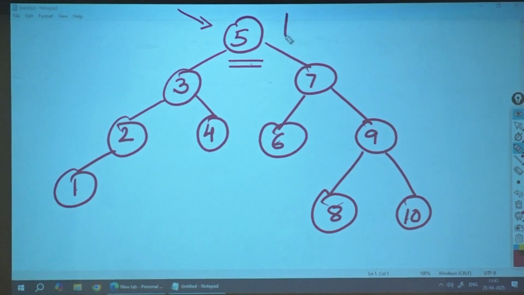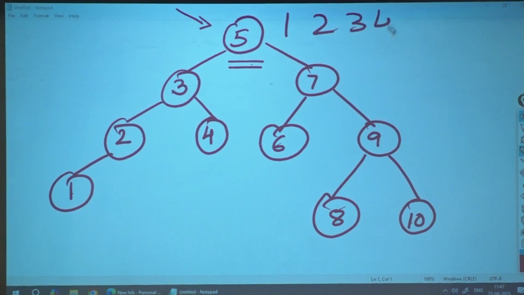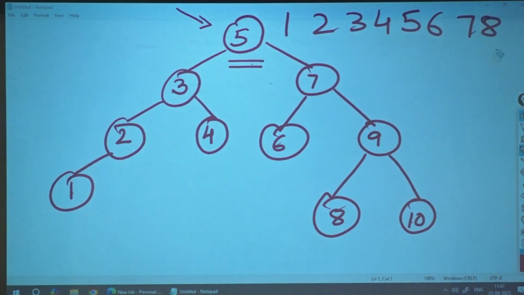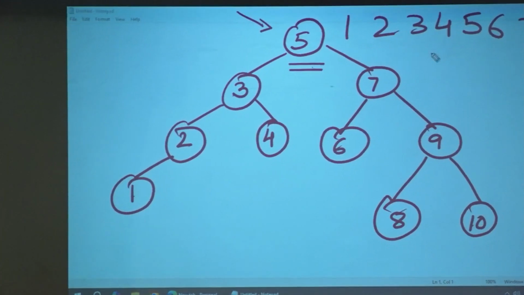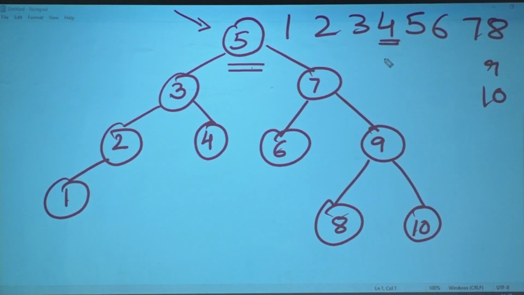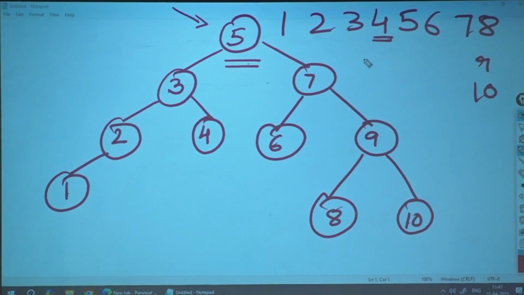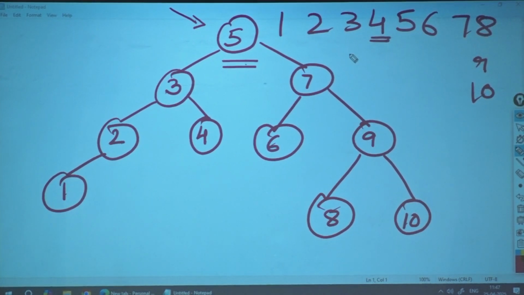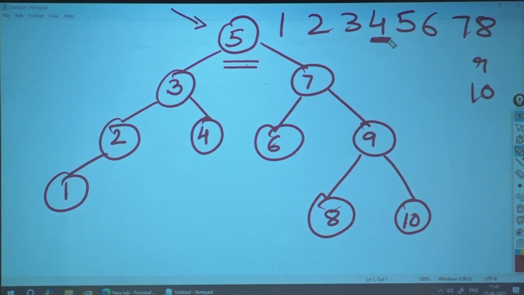1, 2, okay? Now, if I take 4, what is the in-order successor for it? Again, number line, successor, predecessor. Who is the successor of 4? In order, it is 5. Who is the successor of 8? 9. Who is the successor of 2? Who is the successor of 2?